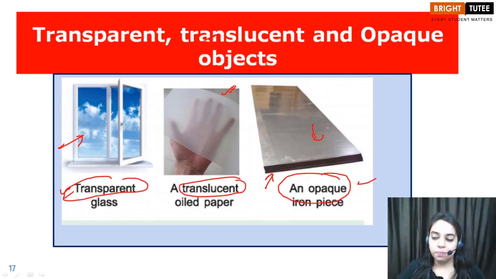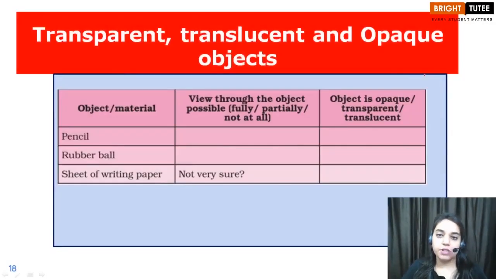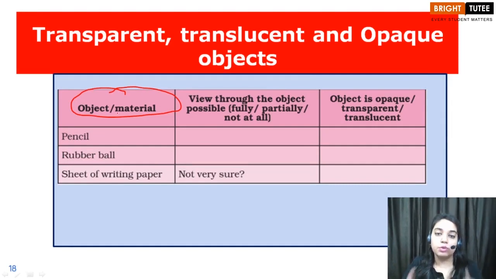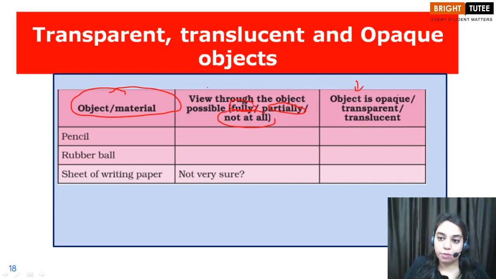Okay children, so these were a few examples. So let's move to the observation part. Children, what we are going to do is make a table. In the first column, you will write the name of the object or material that you are using to look through. In the second column, you will write whether you were able to see through it fully or partially, or not at all. And finally, in the third column, you will classify those objects as opaque, transparent or translucent.